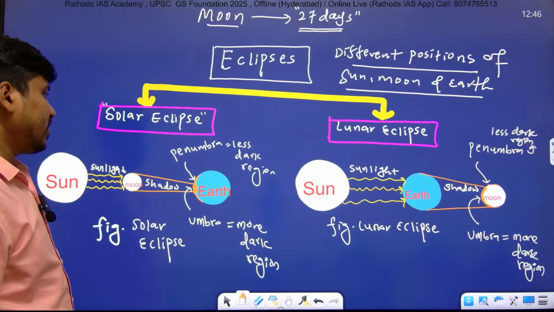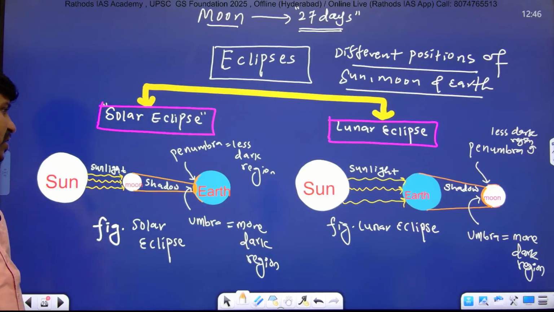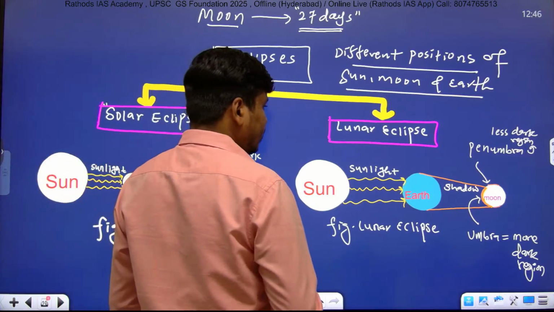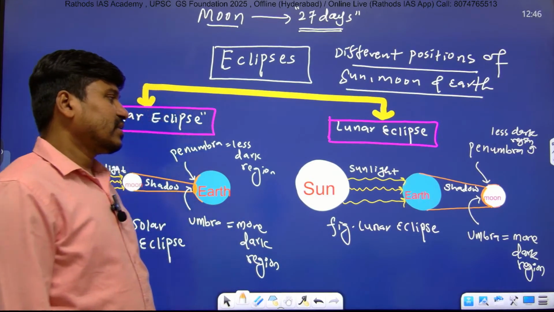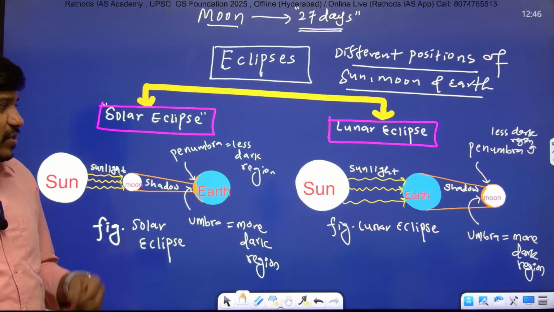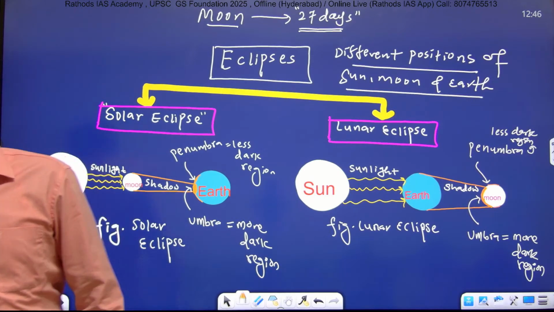Earth comes between the sun and moon. Full stop. Here sunlight falls on the surface of earth.